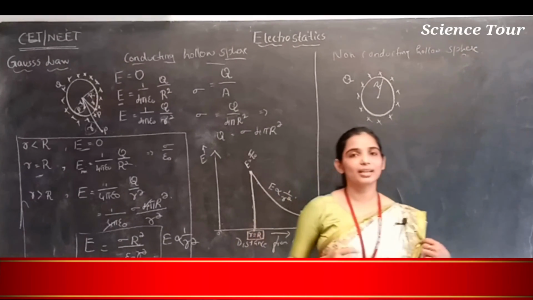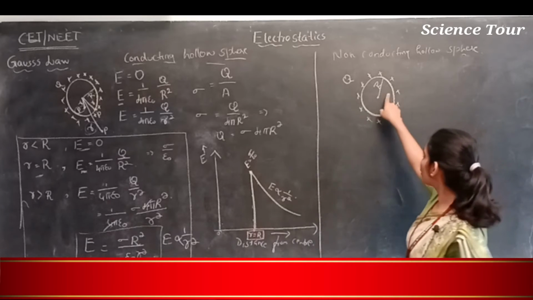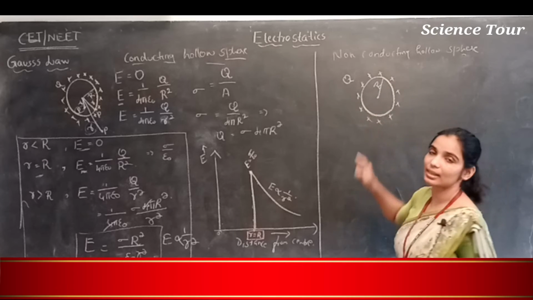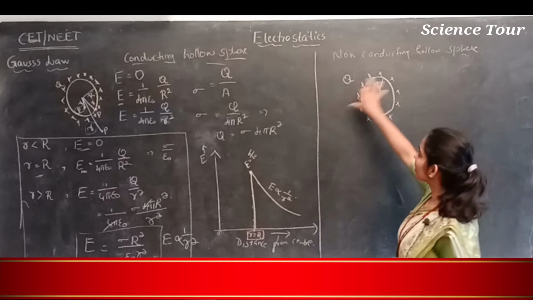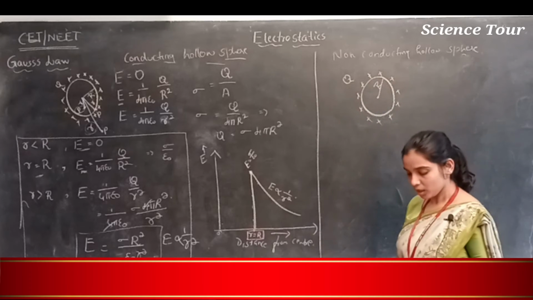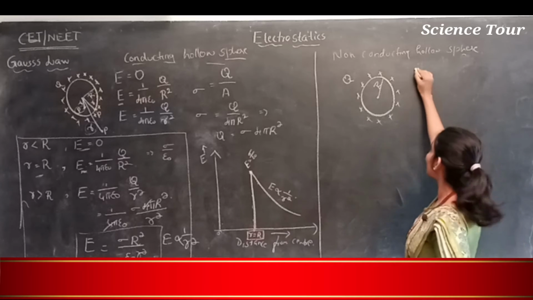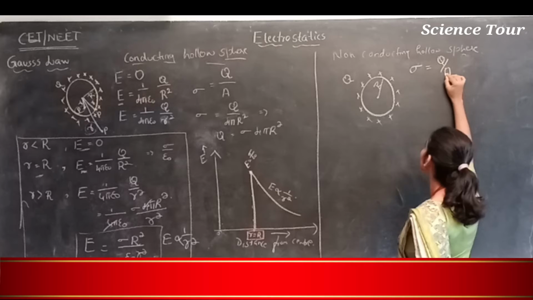Now we will consider the non-conducting hollow sphere. The sphere is here, it is non-conducting, the charges reside on the surface, and the radius of this sphere is R. Let's say the total charge is q. Then what is the surface charge density? Sigma is equal to q by a, correct?